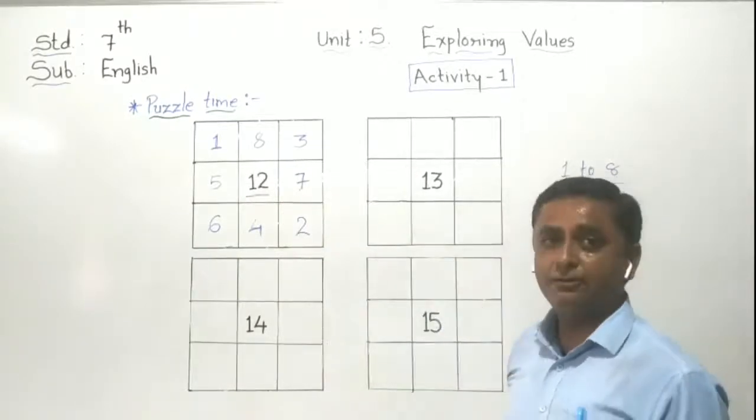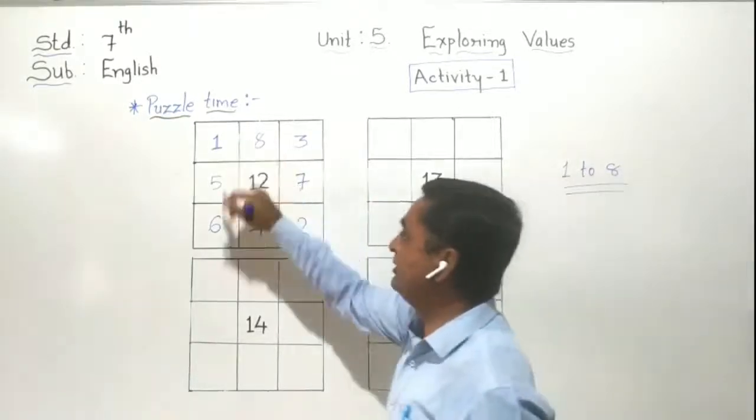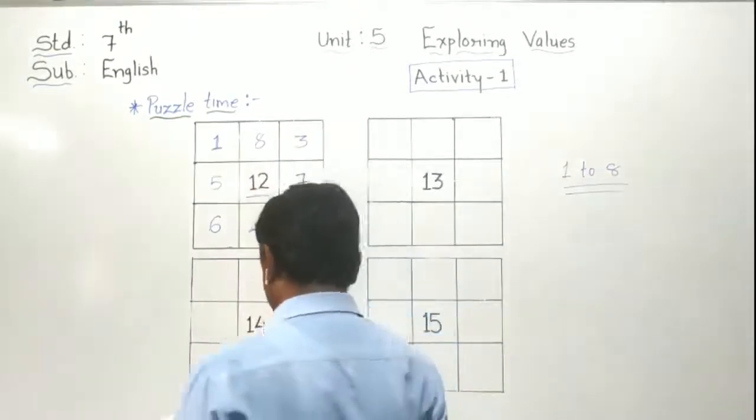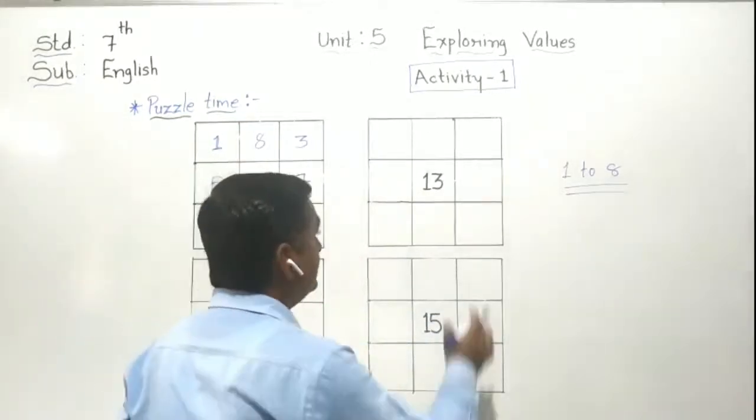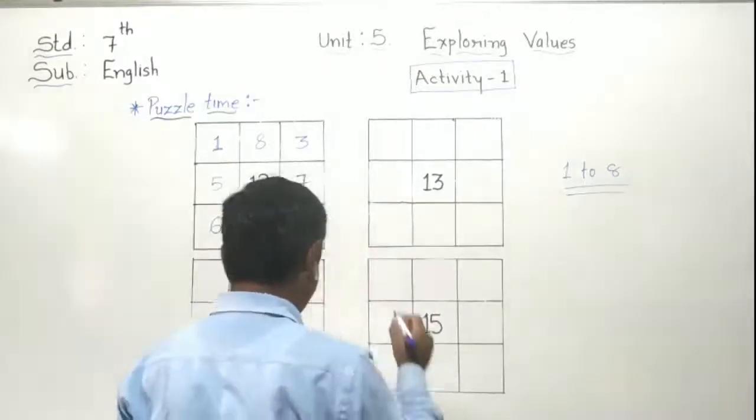Now the second one we have to do. 13 is given here. We have to make total 13 here. So we have to keep in mind all the rules and regulations related to the first puzzle. So what do I have to put here?